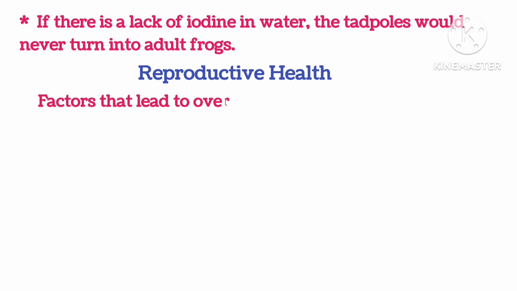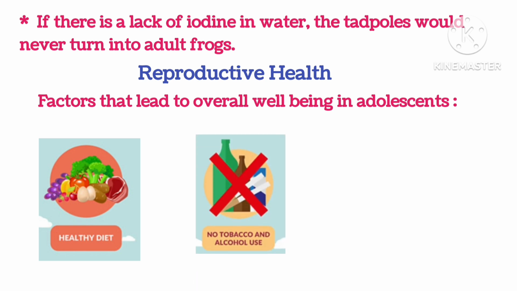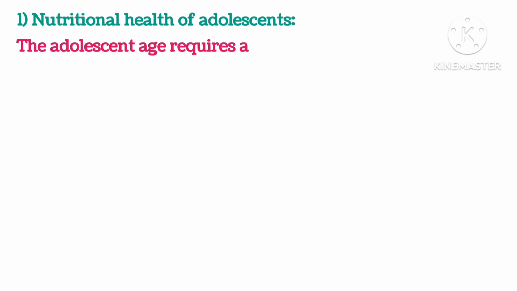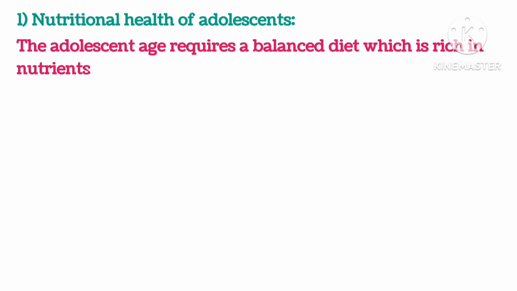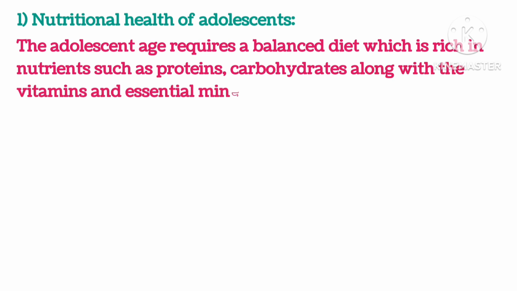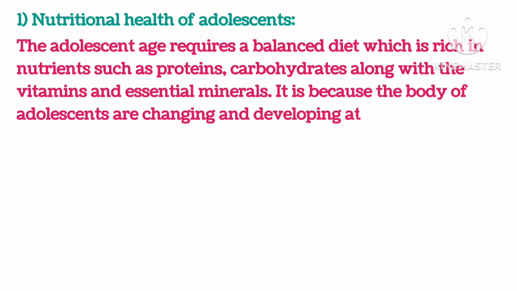Reproductive health. Factors that lead to overall well-being in adolescents are a healthy diet, no tobacco and alcohol use, and physical activity. Nutritional health of an adolescent. The adolescent age requires a balanced diet which is rich in nutrients such as protein, carbohydrates, along with vitamins and essential minerals. It is because the bodies of adolescents are changing and developing at a rapid rate at this time.